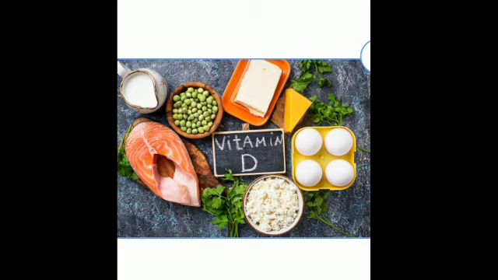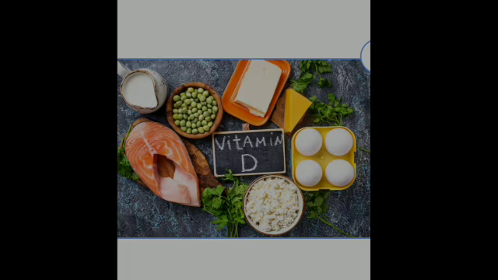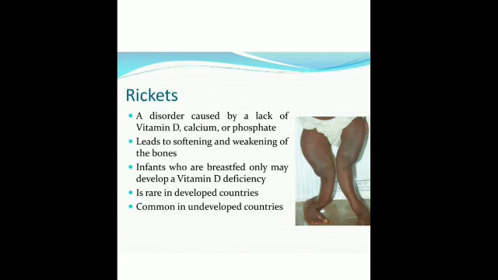Is that clear? Then you can see fish, and then butter, eggs, then peas, coriander, all are good sources of vitamin D. You can see a child having this disease, that is rickets. The bones are deformed and weak. You can see this child's bones, they appear to be in the form of a bow. So infants who are breastfed only may develop a vitamin D deficiency. Is that clear?